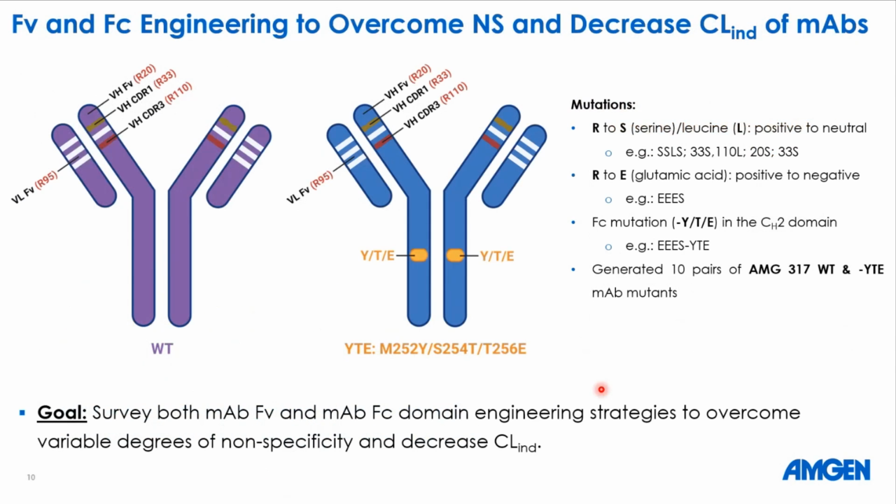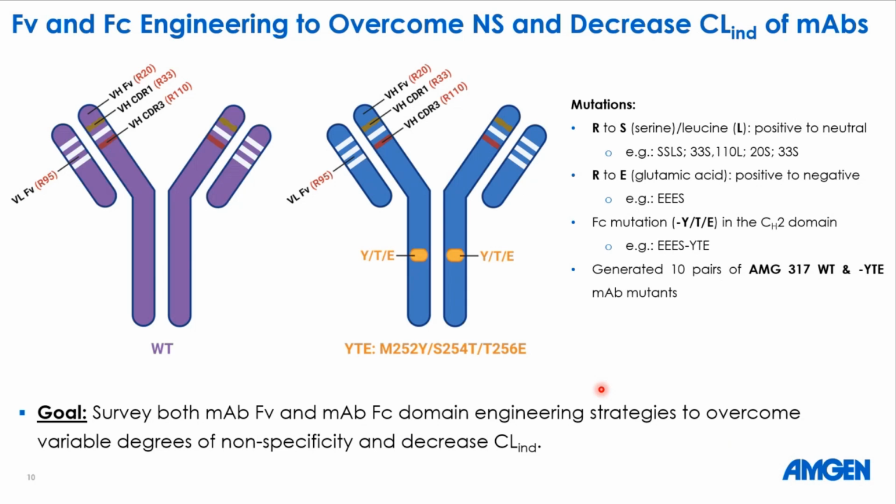So we have expanded our previous library. We have engineered the variable domain, and we have also introduced the Fc mutation, and we now have some single point mutants and double point mutants, as we have mutated the arginines in the variable heavy chain domain, also in the CDR1 and CDR3, and we have one more mutation of arginine in the variable light chain domain.